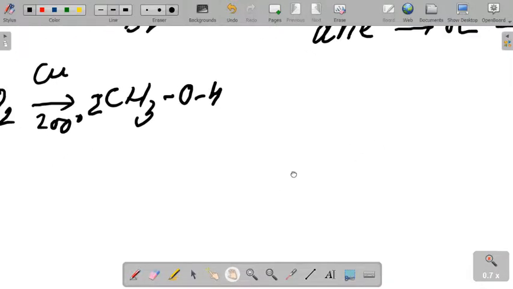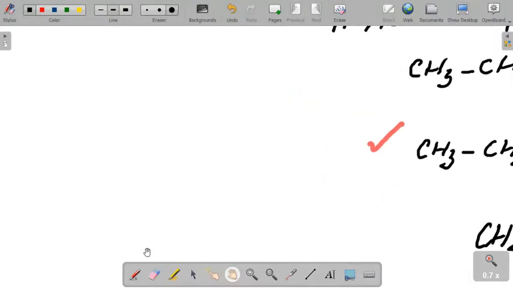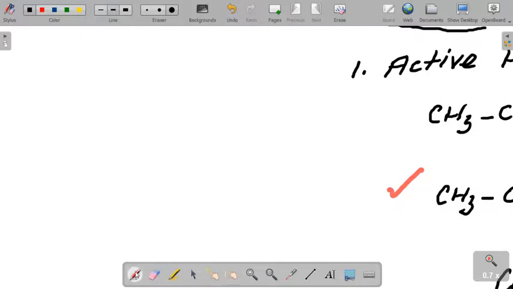Now let us do the flow chart of this question so that you can see how the question is being followed in terms of roadmap.